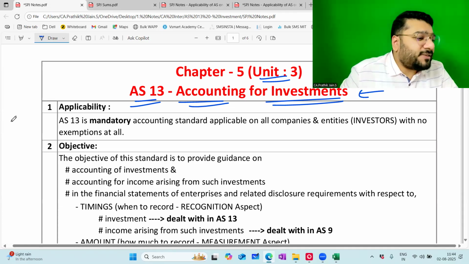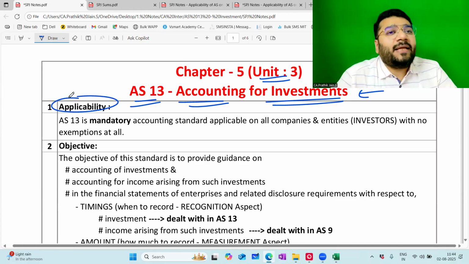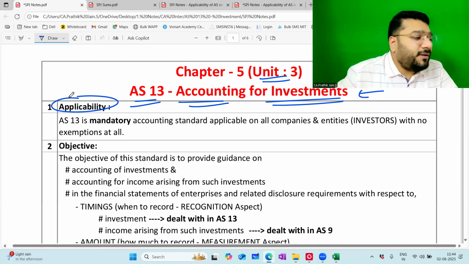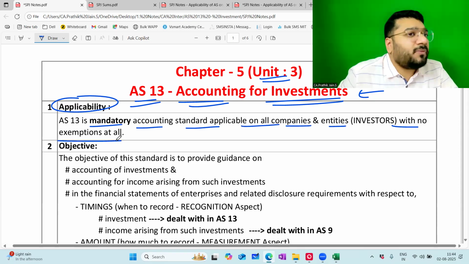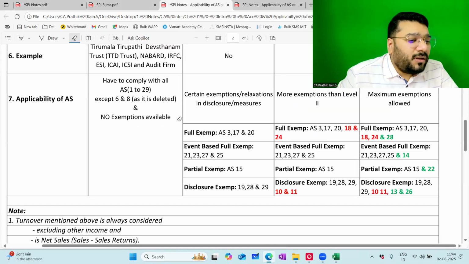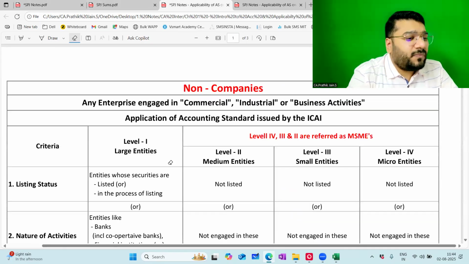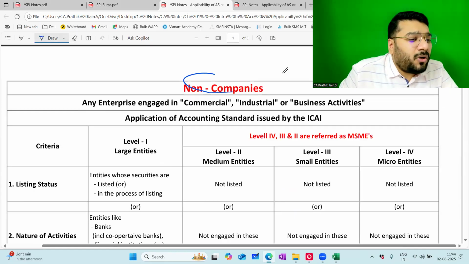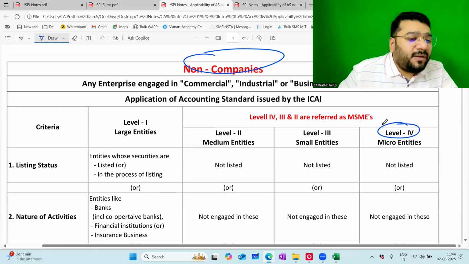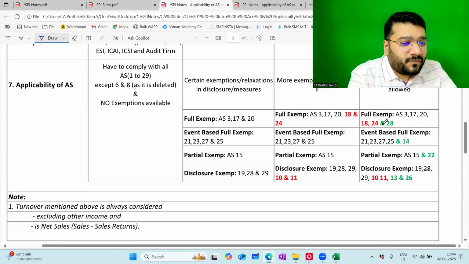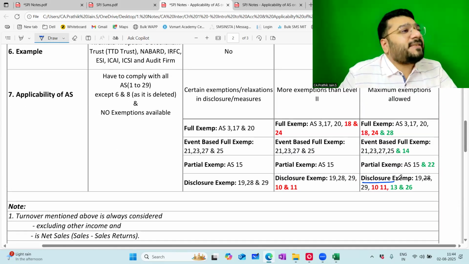So, as usual, let's try to understand the applicability of this accounting standard. Accounting standard 13 is a mandatory accounting standard applicable to all the companies, all the entities with no exemptions at all. But with this, I'll add one more point. If I talk about non-companies, level 4 entities have a disclosure based exemption.